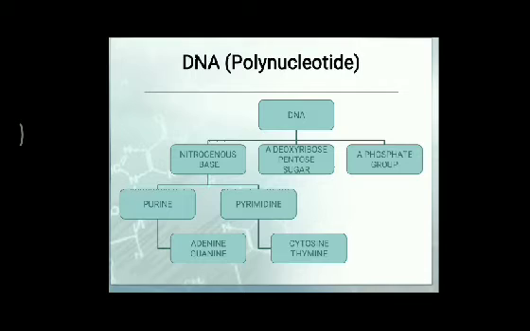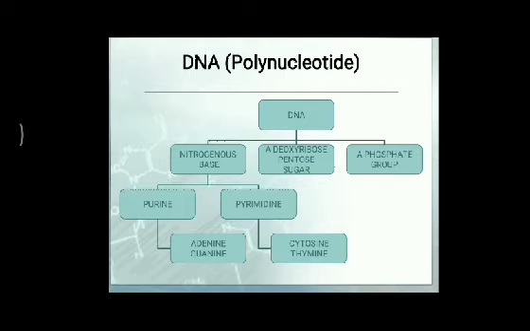On the basis of the attachment of deoxyribose with the nitrogenous bases, they make a special type of nucleotide known as the deoxyribonucleotide. Here, what happens over there?